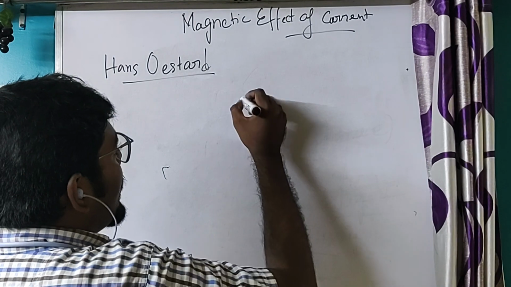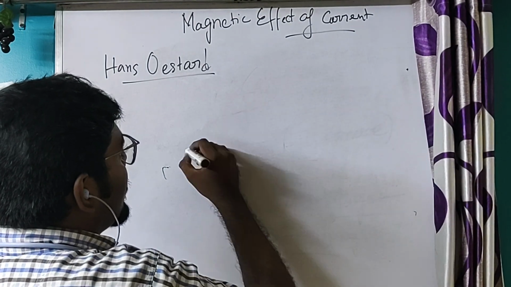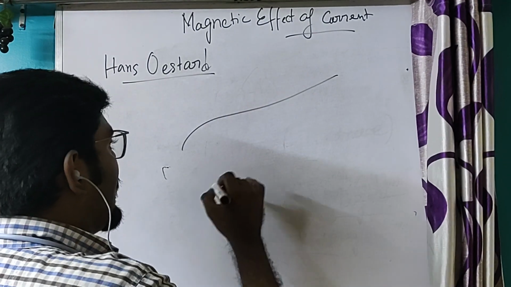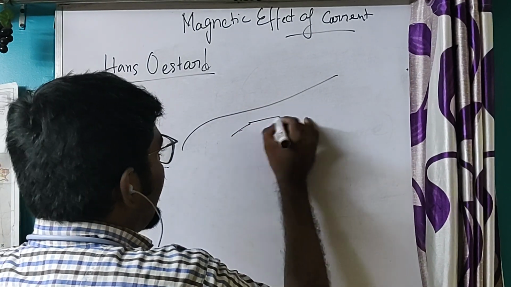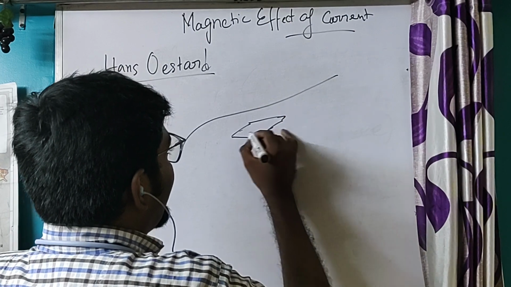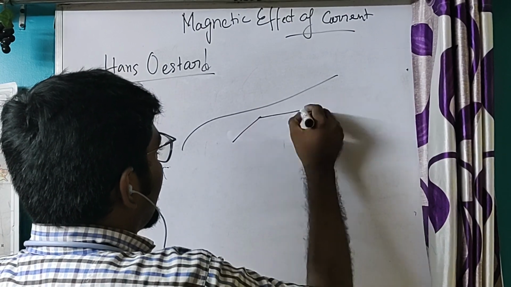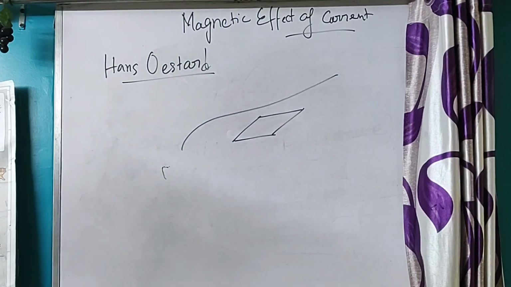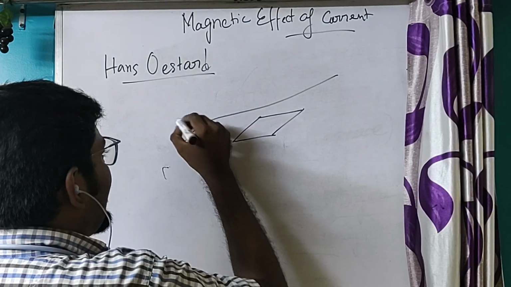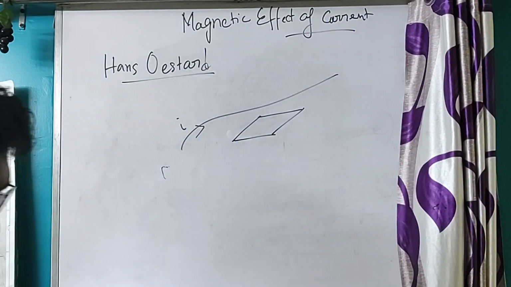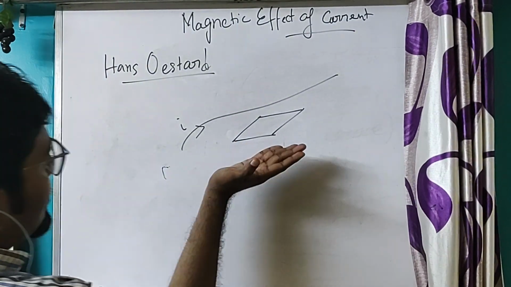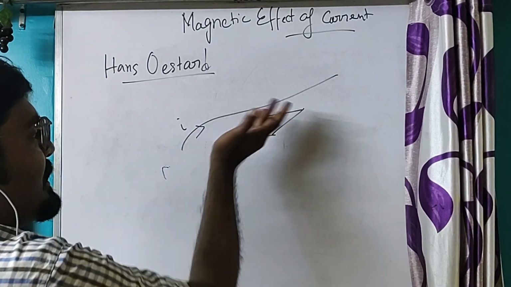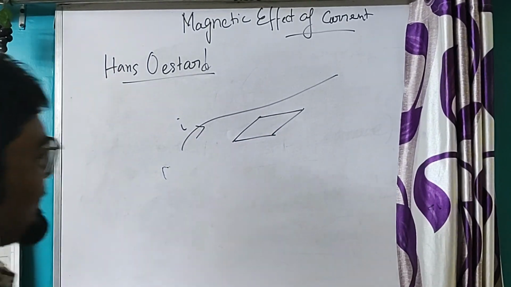What is that property? Suppose this is a conductor, and here a magnet is placed just under the conductor. Now if we pass a current I through this conductor, then this magnetic needle will deflect. Why is it deflected?